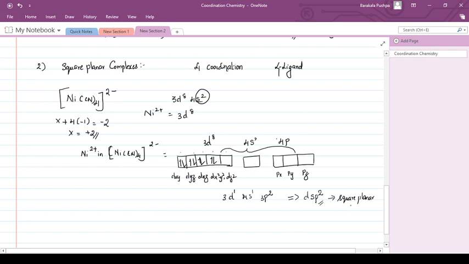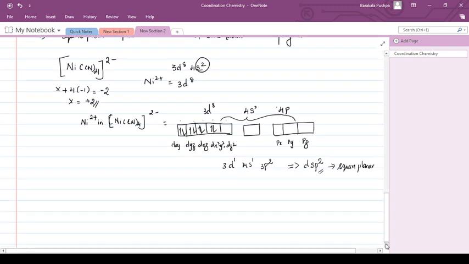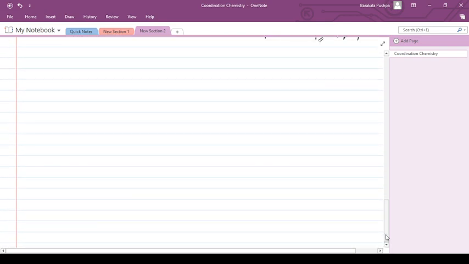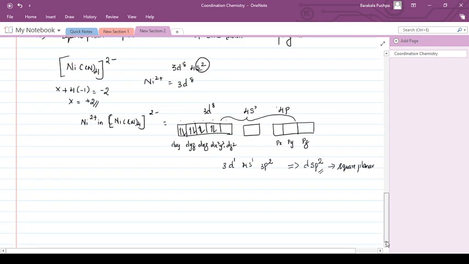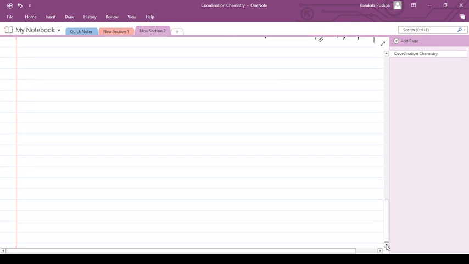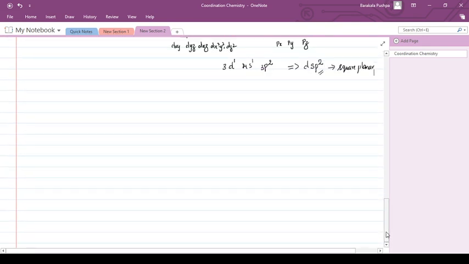Now, science always progresses based on the demerits of earlier work. First, the Blomstrand-Jorgensen theory was there, and some demerits were there in that theory. So Werner came and proposed another theory clarifying the demerits of the Blomstrand-Jorgensen theory. Then when Werner's theory came, there were also some defects and demerits.